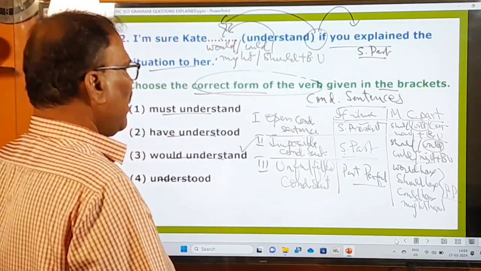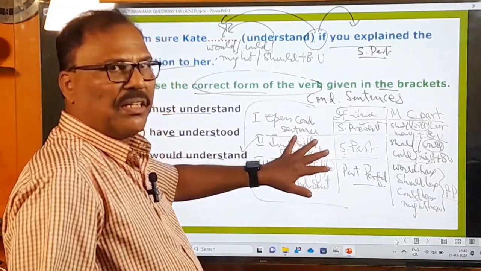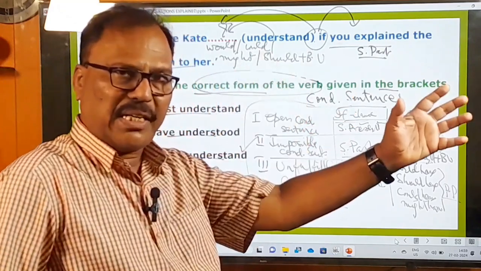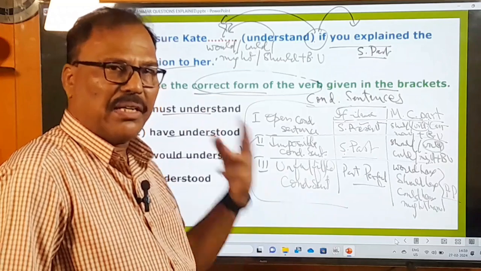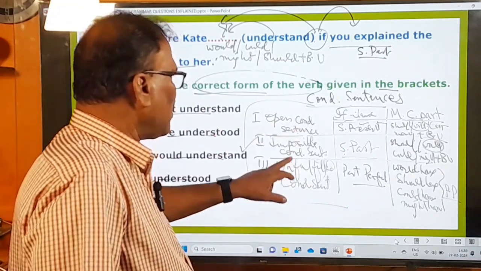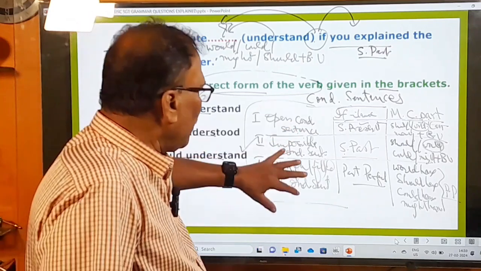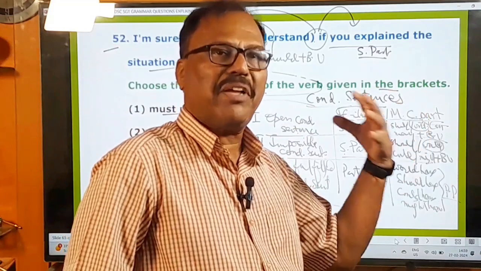Okay, right. And this is very important. Now you please look at this important grammatical aspect. Conditional sentences, each and every conditional sentence has got two parts: if clause part, main clause part. And there are three types of conditional sentences: open conditional sentences, impossible conditional sentences, unfulfilled conditional sentences. And these three types of conditional sentences will have their own special verb pattern.